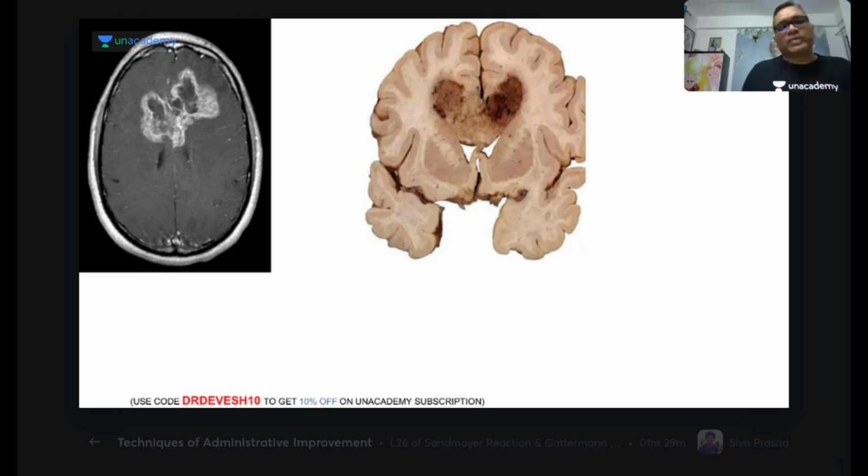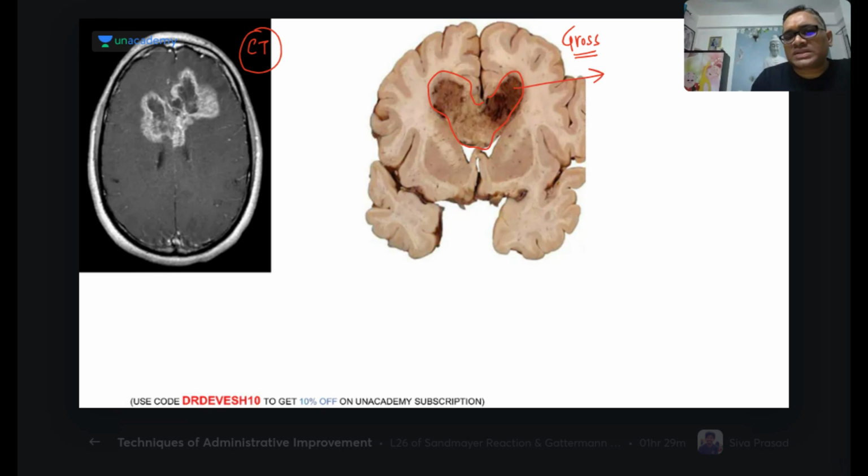Right. So now coming to the brain tumors. This is the first brain tumor which I'm showing you. A very characteristic feature on CT scan as well as on gross examination. Yes, we can see there is a tumor mass in this gross finding.